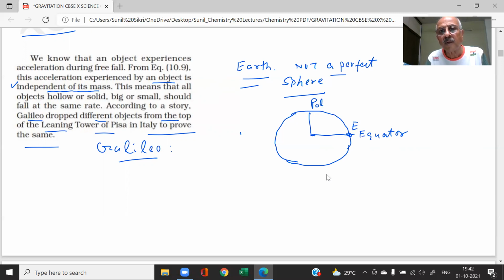And this is the pole of the earth. This radius is small, this radius is large. Which radius is larger? The radius of the earth is increasing